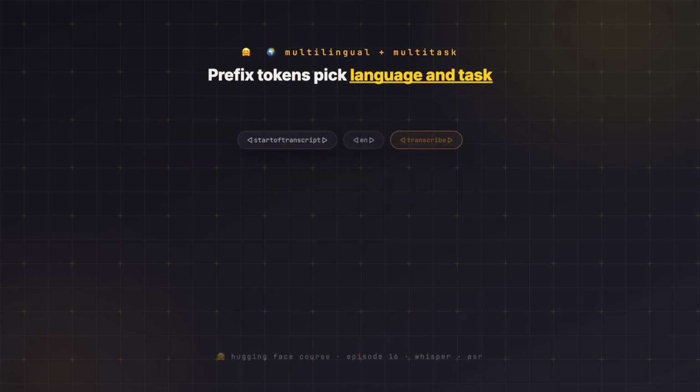And Whisper is multilingual and multitask by design. The decoder is steered by special tokens at the front of its output. A language token like en, a task token like transcribe or translate. Flip transcribe to translate, and the same model gives you English text from Spanish audio. No second model required. Today we keep it simple, English in, English out, transcribe.